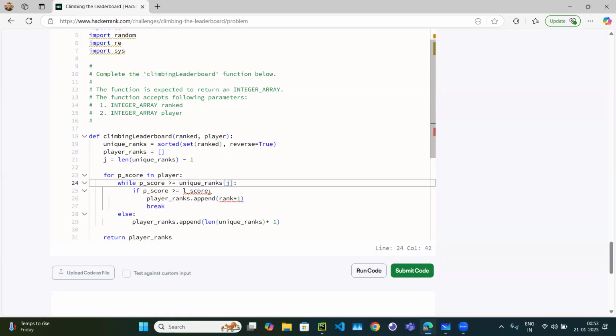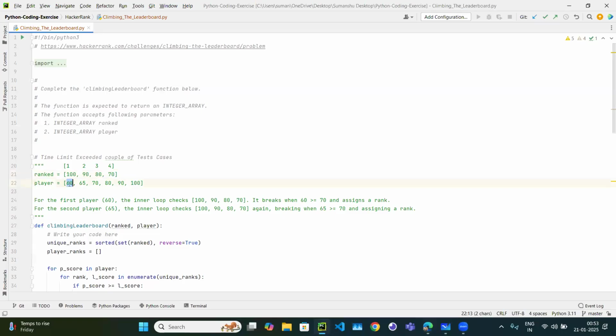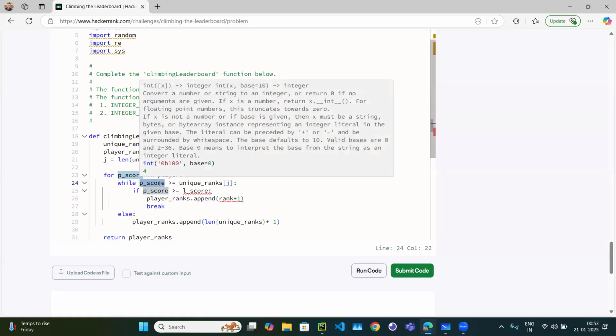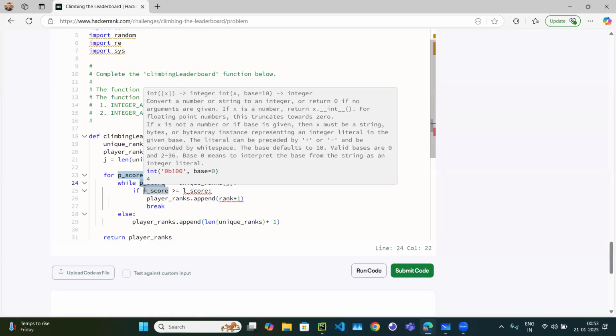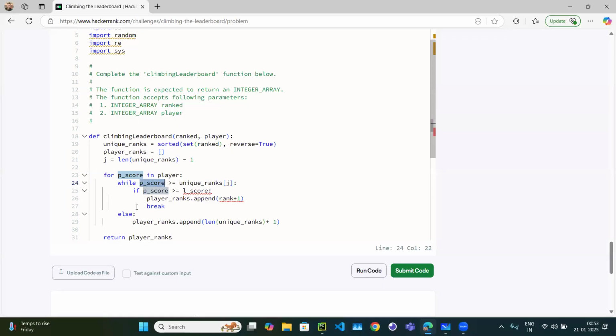Okay, so basically we are checking from the end. So while p score, this player score 60. So instead of starting the for loop from 100, 90, 80, 70, we will start from the opposite. So is p greater than 70? No. So p is not greater than 70.